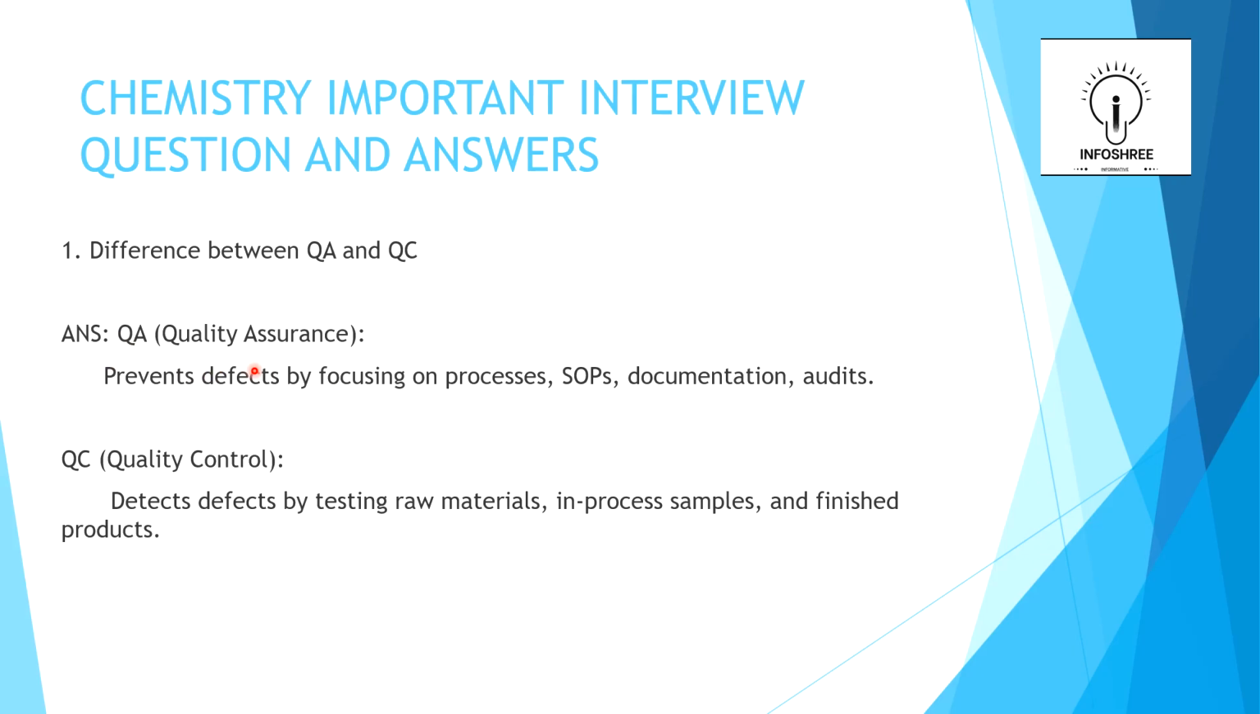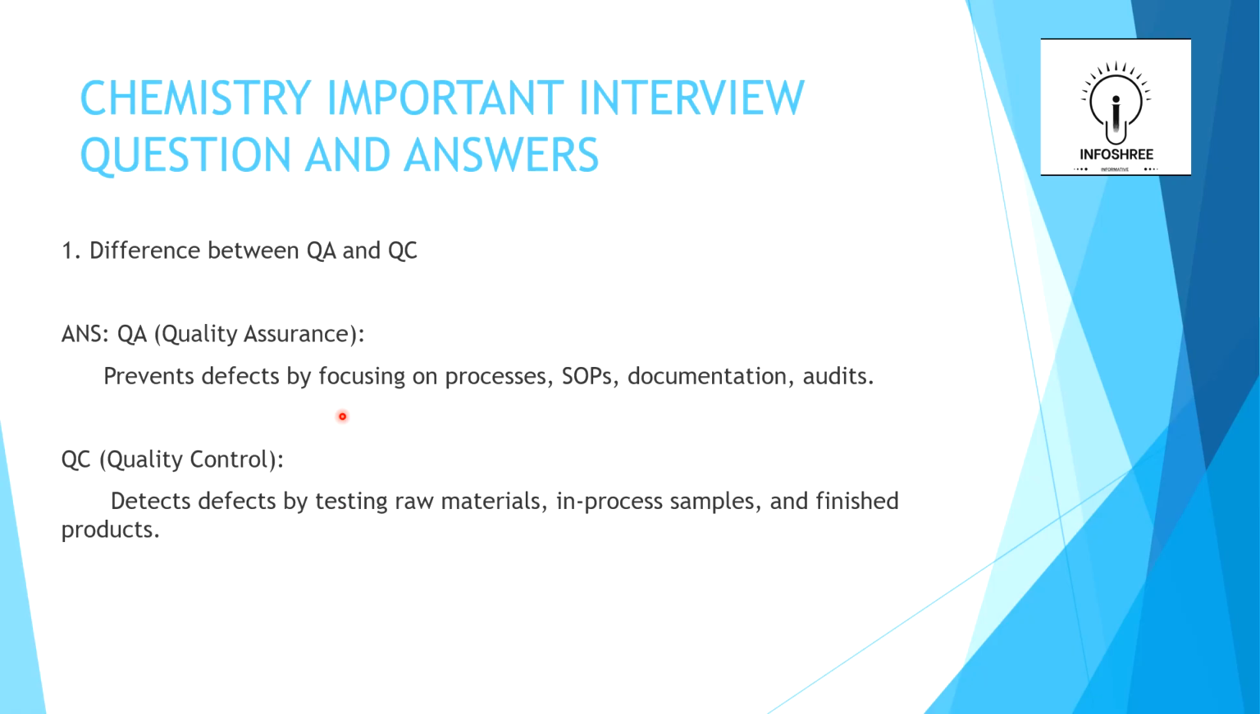Here QA means quality assurance and QC means quality control. QA prevents defects by focusing on process, SOPs, documentation and audits. And QC means quality control, which detects defects by testing raw materials, in-process samples and finished products.